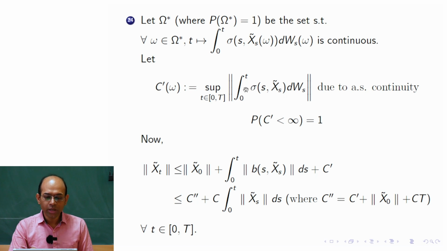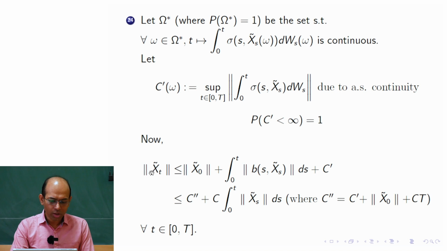This is a continuous function on a compact set, so this supremum is finite. So C prime would be finite for every omega from omega star, that is, with probability 1. C prime need not be a bounded random variable, but it is a finite random variable. That much we can say.